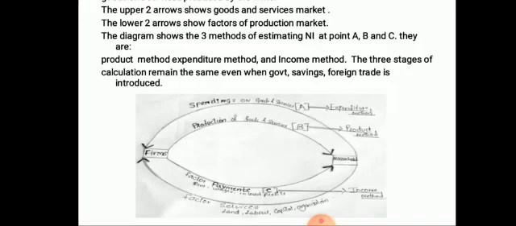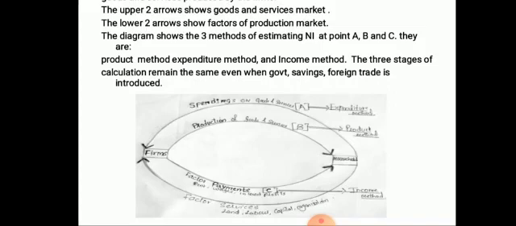The three stages of calculation remain the same even when government, savings of households and foreign trade are introduced. Just for simple explanation purposes, only two sectors are taken. If we introduce the government, then savings of the people, foreign trade, external trade, the process of calculation of the national income figures remains the same.